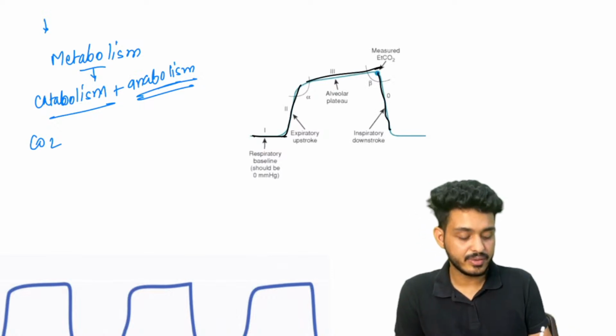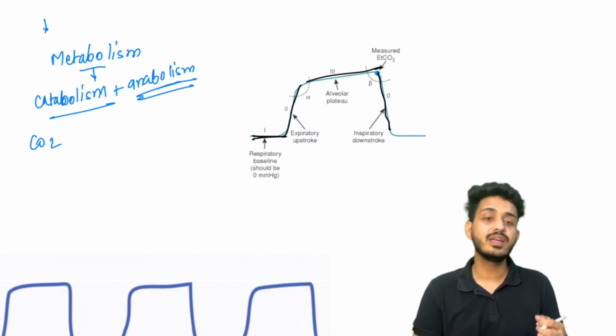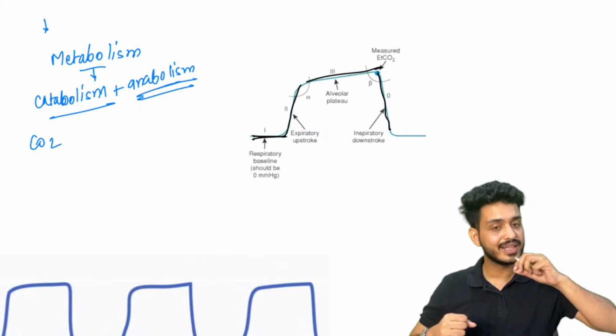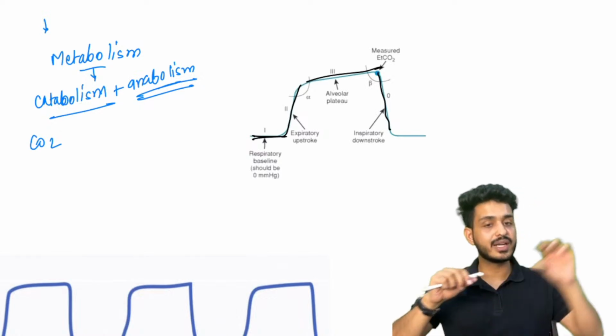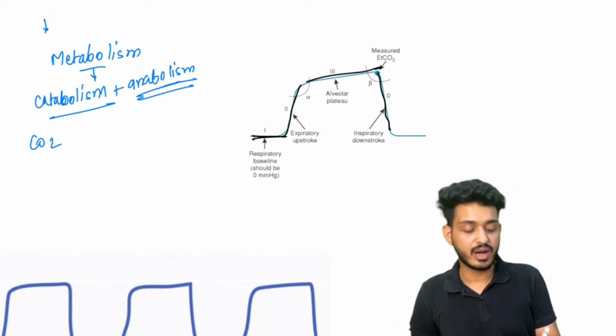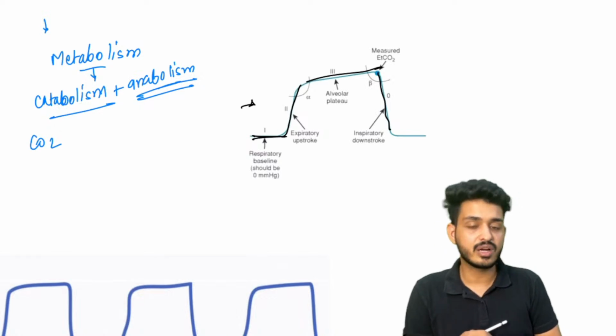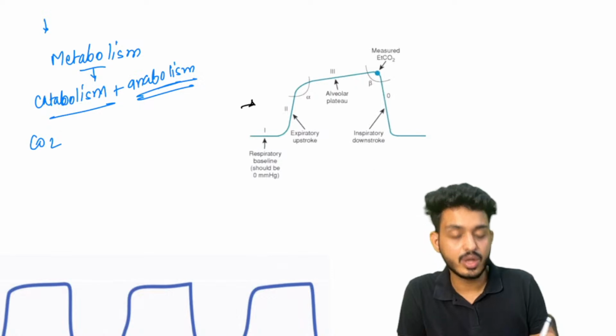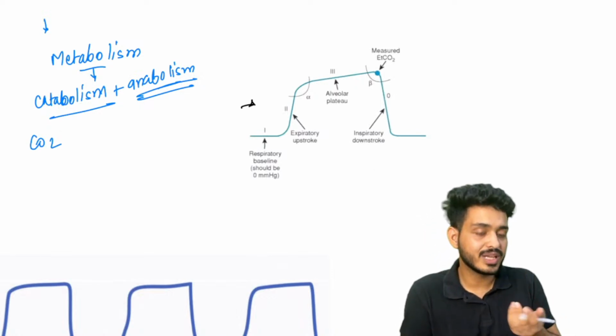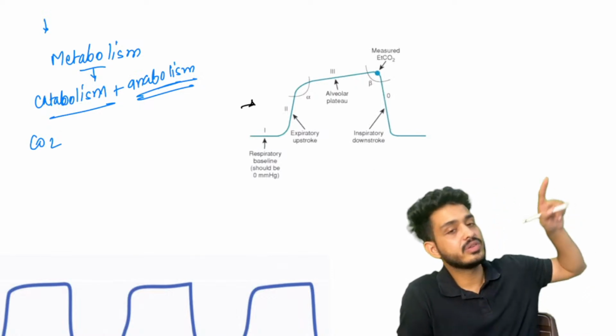We put in the endotracheal tube, connect the machine through it, and see certain kinds of graphs on the screen. This graph tells us about the expired CO2. Whatever CO2 is coming out from the lungs is shown as a graph on the screen, right?